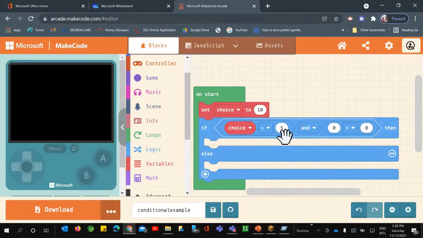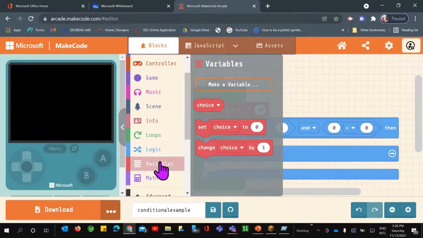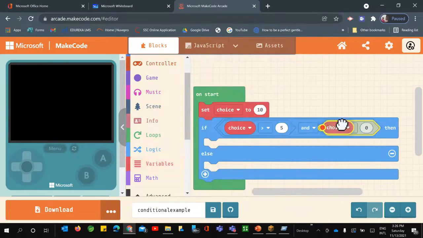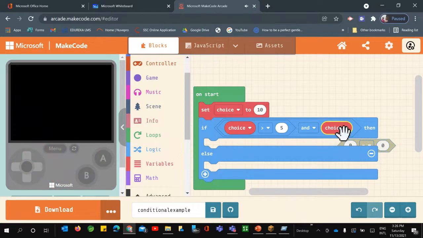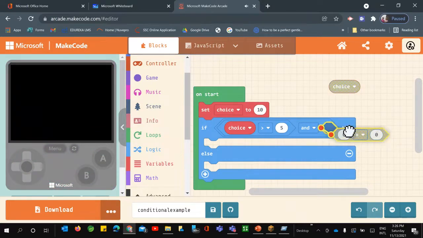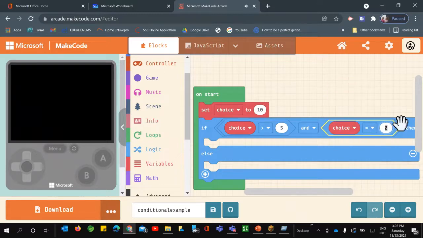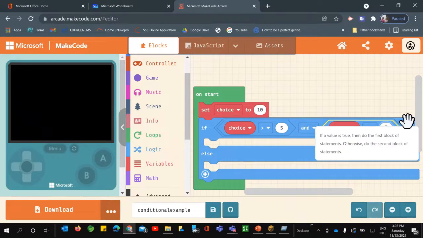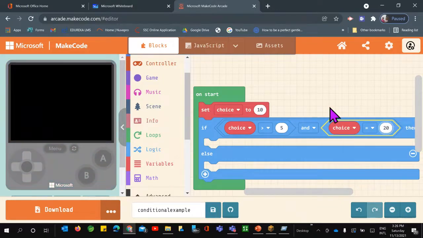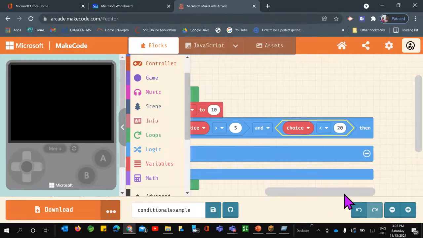If choice is greater than equals to 5, and again, if choice is less than 20.